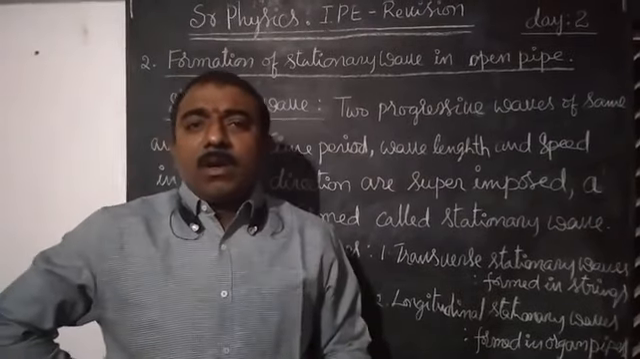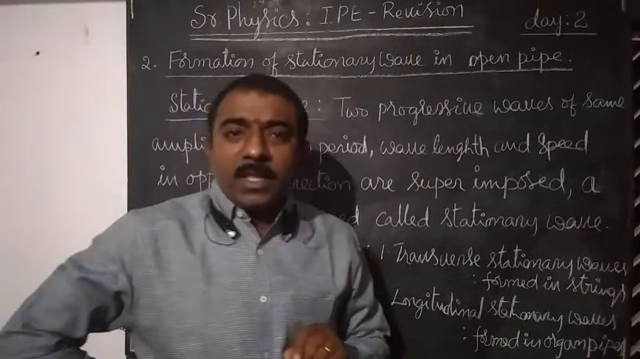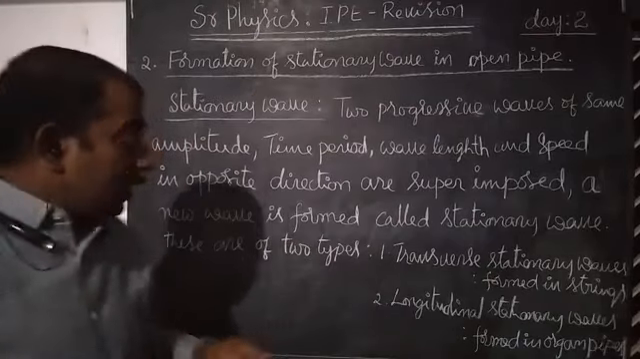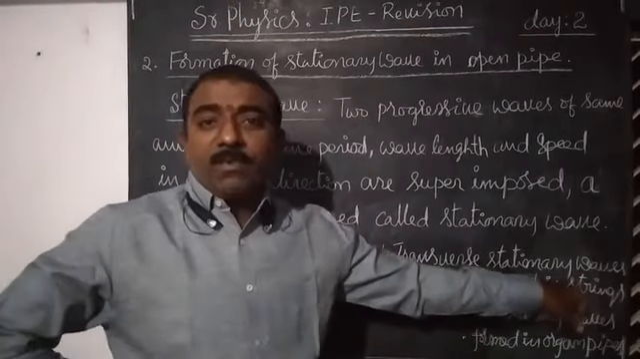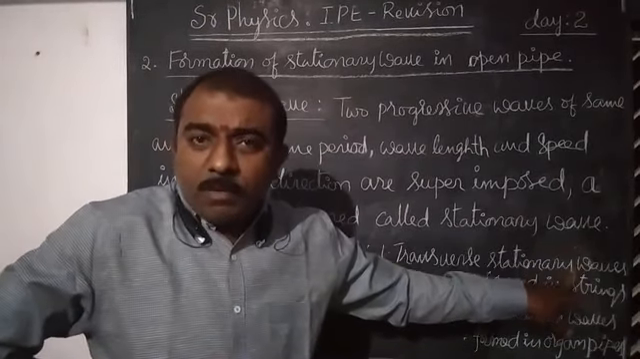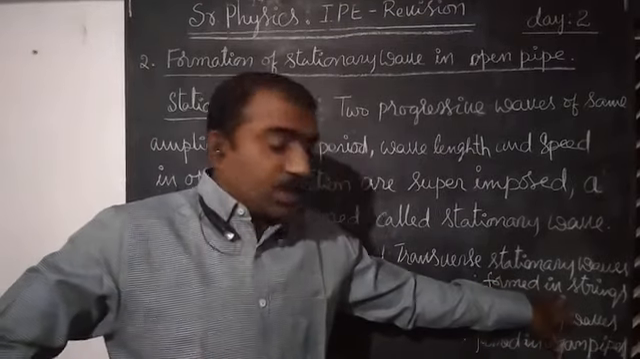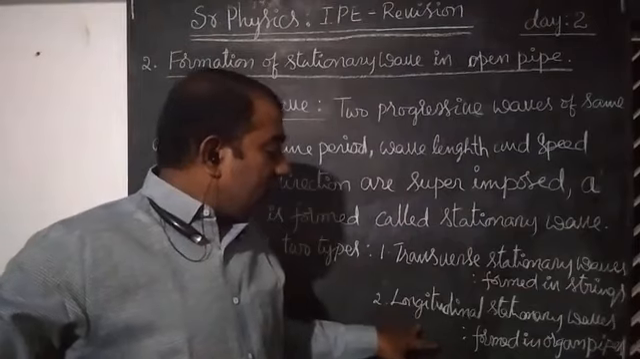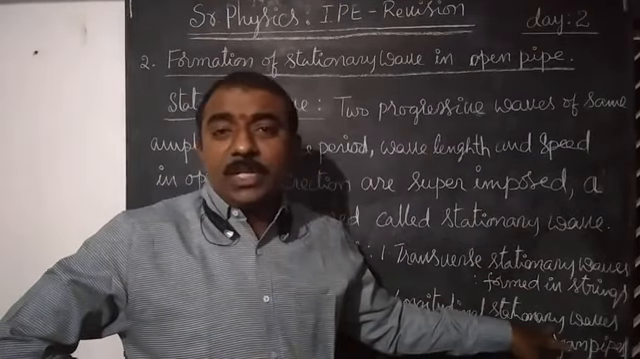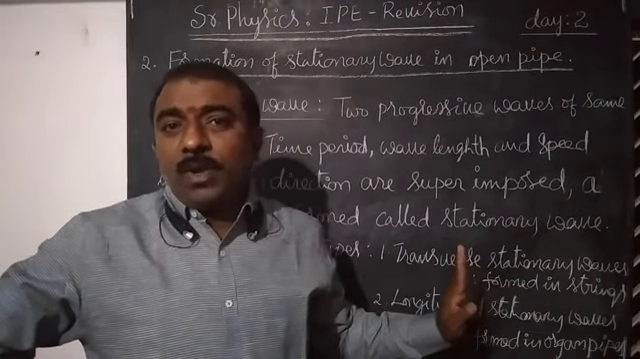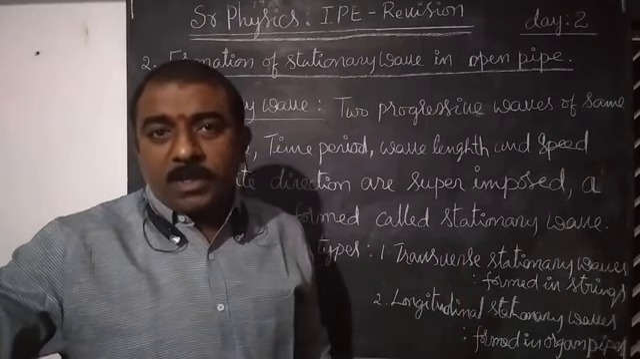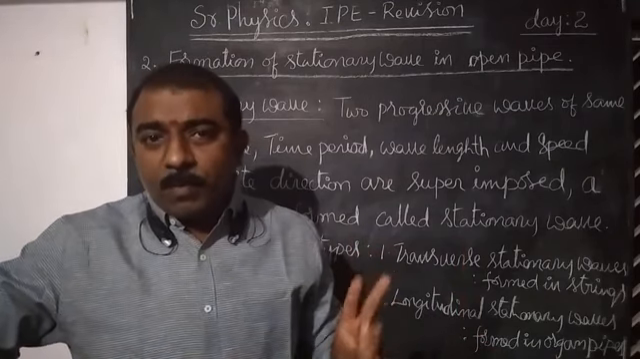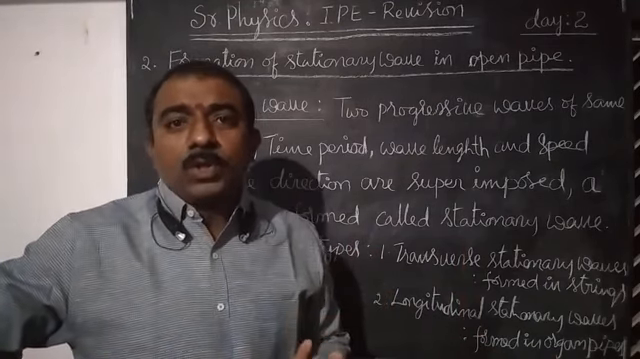Stationary waves are of two types. What are they? First one is transverse stationary waves, which form in stretched strings. In yesterday's class we have learned about it. The second one is longitudinal stationary waves. These waves form in organ pipes, that means in case of open pipe and in case of closed pipe.